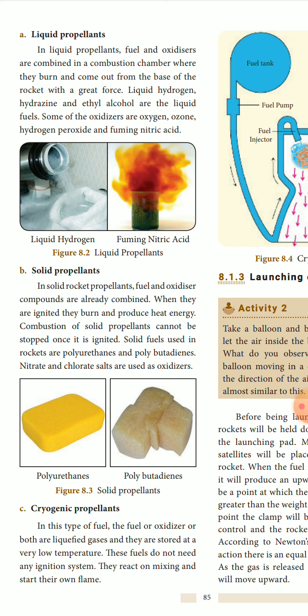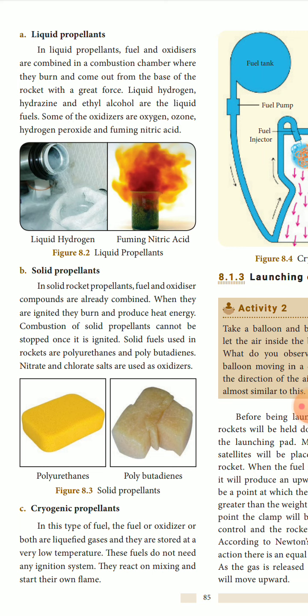Now next come the solid propellants. In solid propellants, fuel and oxidant compounds are already combined. In liquid propellants they are not combined, they are separate, and afterwards, while burning, they combine and come out from the base of the rocket. In solid propellants, they are already combined.